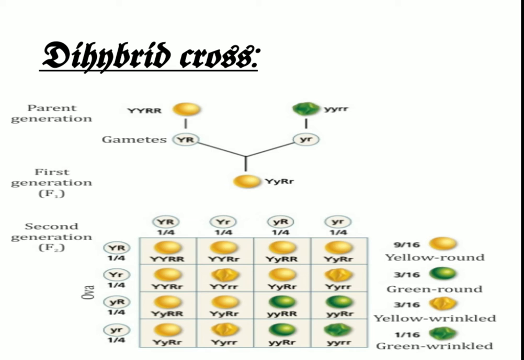So whenever we are given a larger number of seeds, we have to work out the closest ratio, which gives us the indication as to which type of inheritance is prevailing.